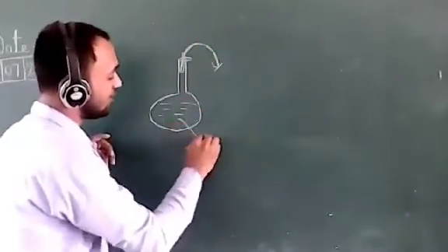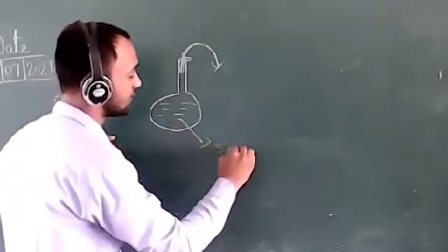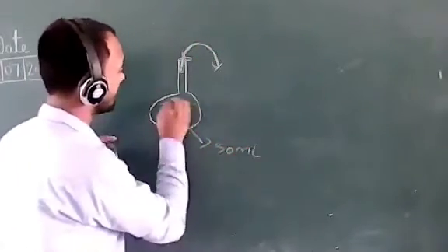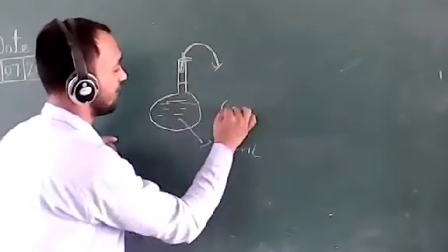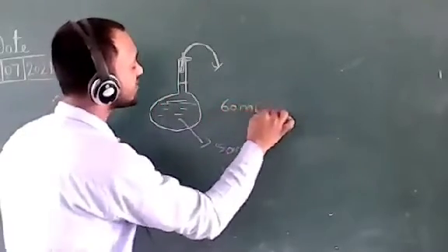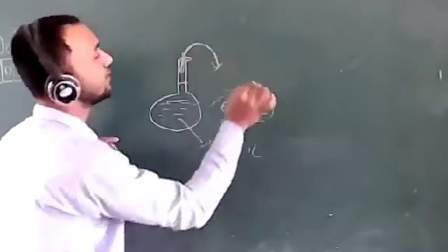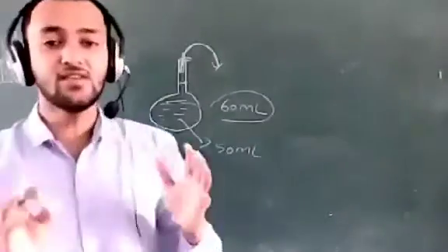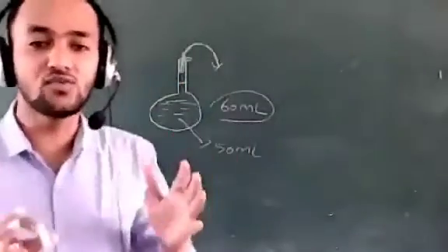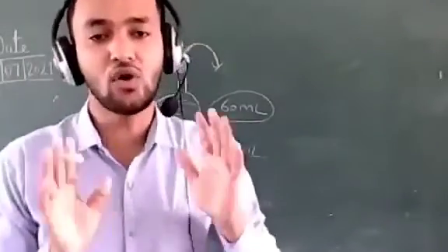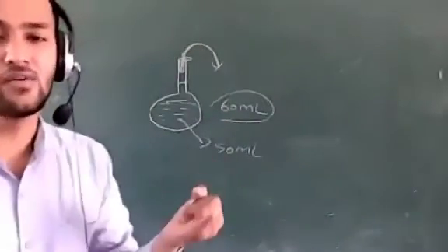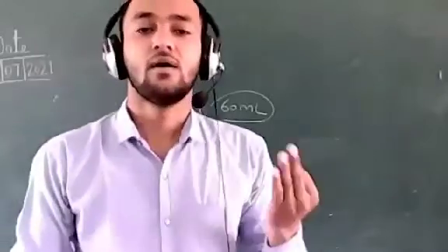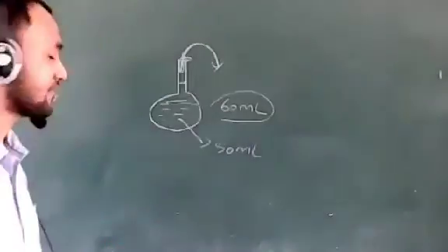Suppose this density bottle capacity is 50 ml, and you fill 60 ml of water. The excess 10 ml will be discharged from this capillary tube. It is designed in such a way that it will always hold an equal amount of any liquid: water, alcohol, iodine solution, kerosene oil. Okay.